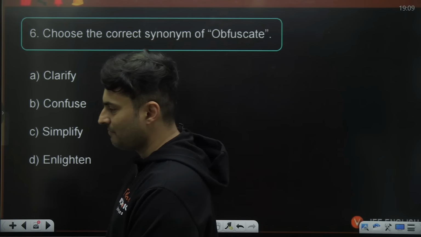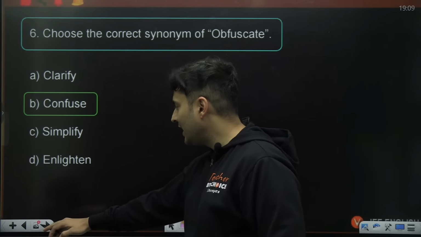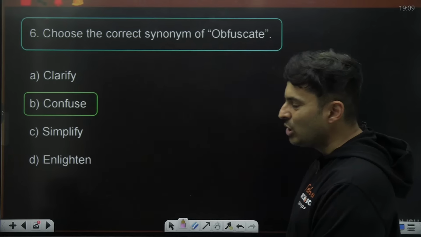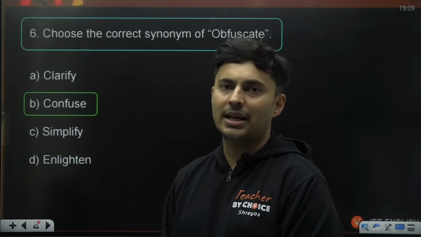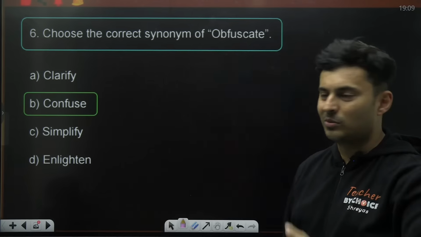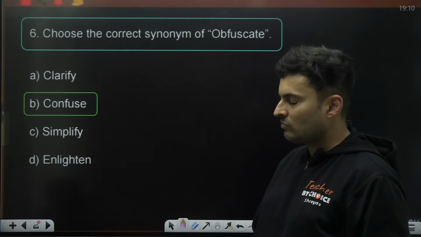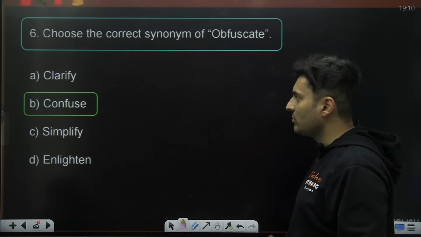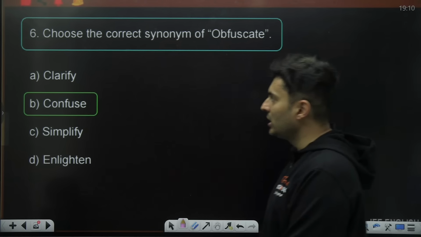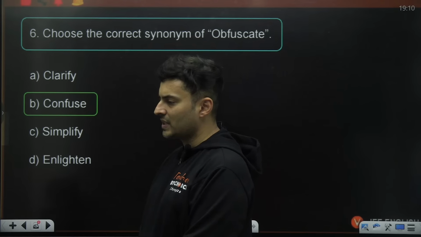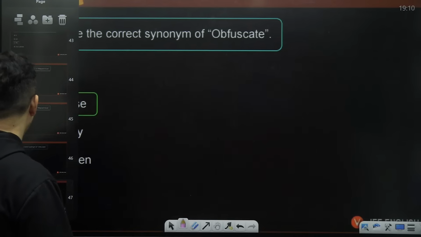It is basically you are creating some kind of confusion, some kind of unnecessary thoughts, distraction, you are not giving a clarity in it. That is basically obfuscate. So it is not clarify, in fact, it is confusing somebody. Moving on to the next question, guys, coming up on your screen.